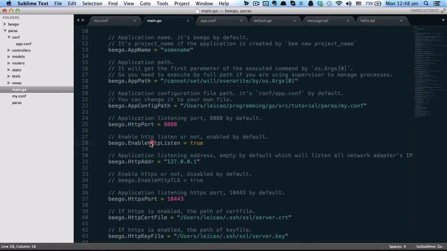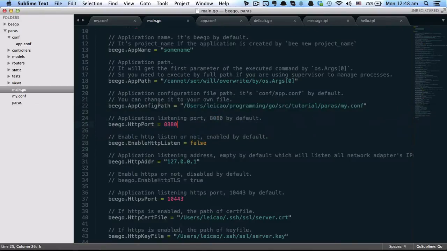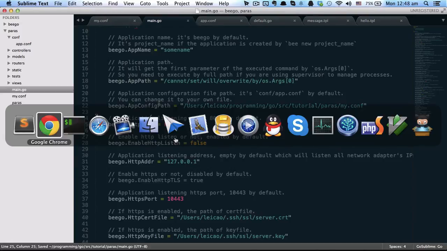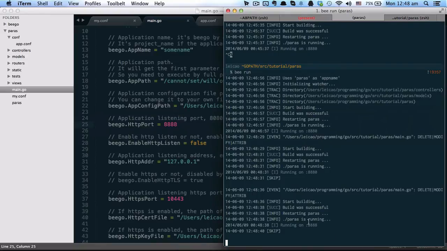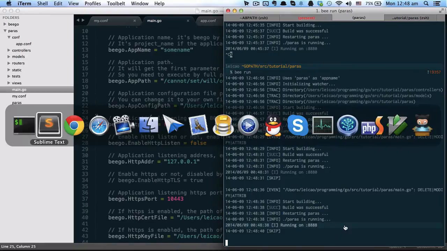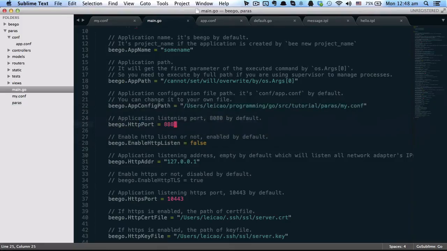The next one is EnableHTTP listening. If you disable it, let me change it. Okay, your project is now rebuilt to 8888. When you run it, it will say it cannot run.